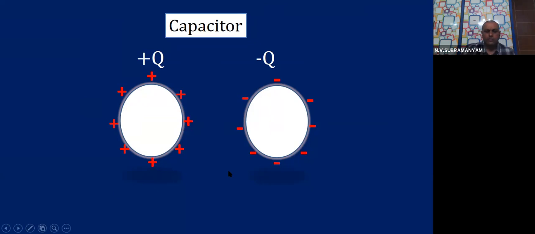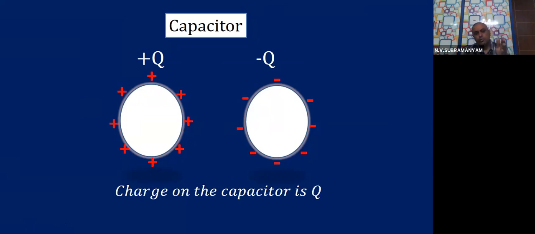So let me move on. The charge on the capacitor is plus Q. Now whenever we are talking about these two as a system, what is the charge on the capacitor? That is the question we are asking. The charge is taken as plus Q. Although the net charge is plus Q minus Q, if you add, what will you get? Net charge on the system is 0 actually. But we take the charge on the capacitor as Q, children. Okay. So let me move on.